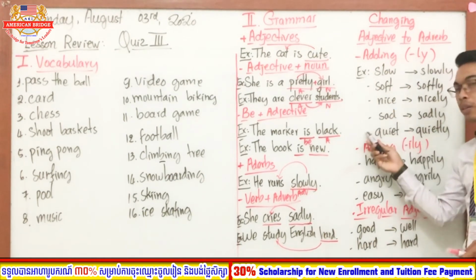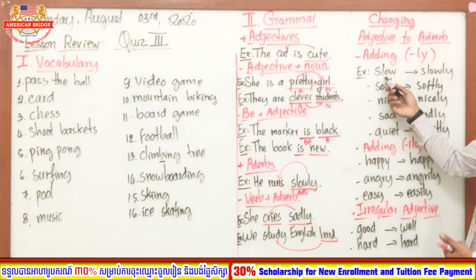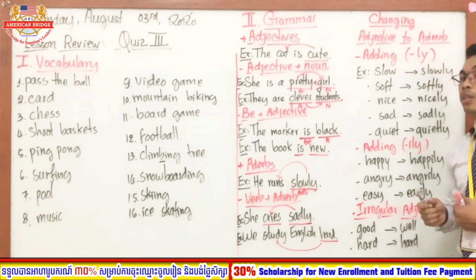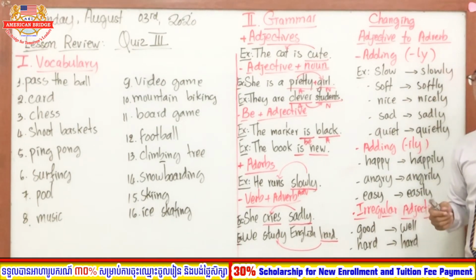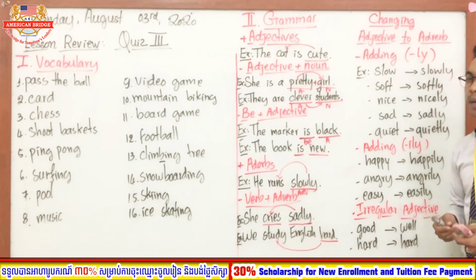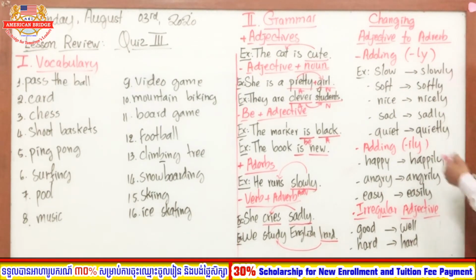So now let's look at the first one. This is about regular. So regular, let's look at the example. The first one, the word "slow". So slow is the base adjective. So we want to change to the adverb, it just adds -ly and it becomes "slowly". Soft, the base adjective, we just add -ly and it becomes "softly".